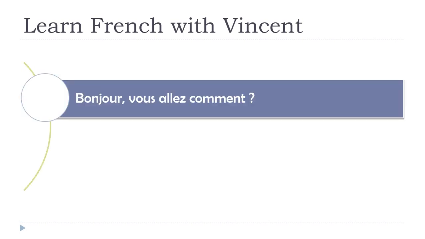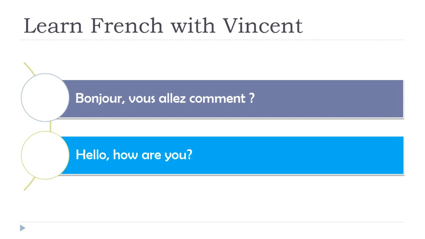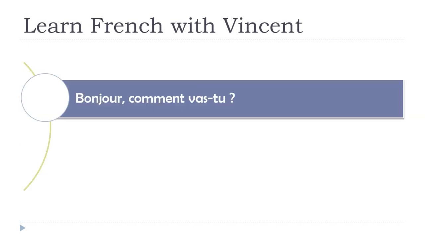Let's see the second one. Bonjour, vous allez comment? Hello, how are you? It will be the same in English. So, bonjour, vous allez comment? You can see that in that situation I am using this structure. First, bonjour, it's really nice. After that, subject, vous allez comment? So I'm finishing with this how. It makes the question a bit less formal. Still, it's extremely polite, so no problem there.